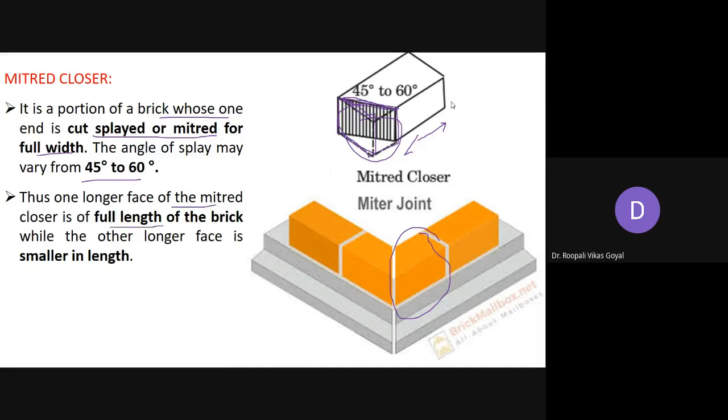So here you can see this is the full length of the brick, while the other longer face is smaller in length, but it is not exactly half, it is smaller in length, and one end is width wise completely cut, and the second end is full width. So this kind of mitered closer is used particularly at a joint, and that is generally called a mitered joint. So when mitered closers are used, it is called a mitered joint.